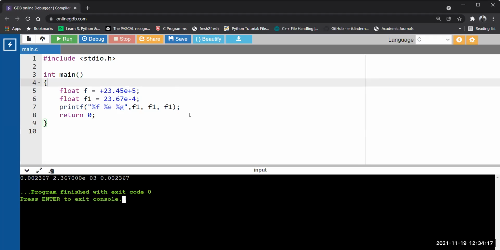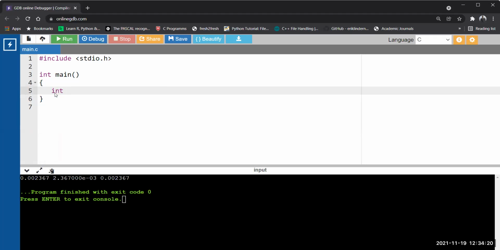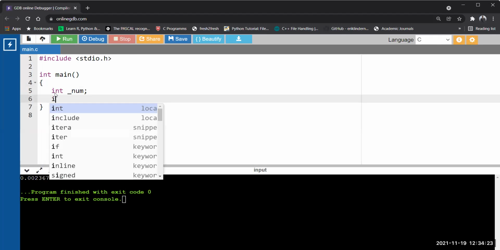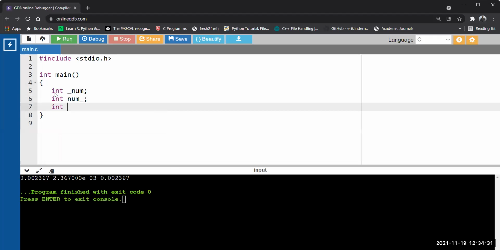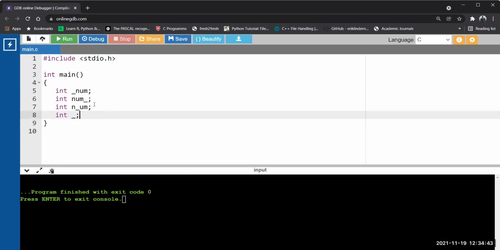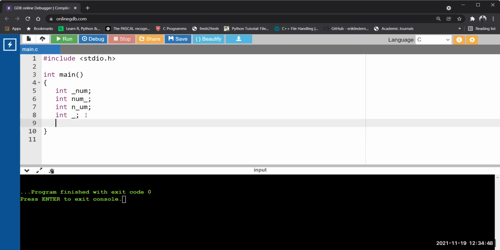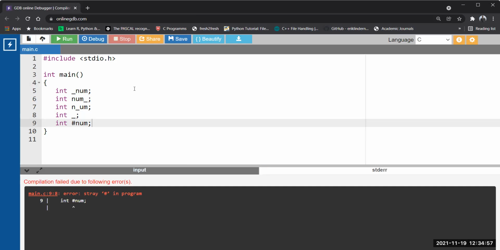Some examples of forming the variable names. Integer underscore num. Now I'm writing integer num underscore. See, both are different, correct? They come in a different way. So now again I am declaring num. Run this. See, no problem, correct? So can a variable name be only underscore? We can check this. Only underscore. Let us run. See, no issue. We cannot keep these things. Integer, suppose hash num, not allowed. Hash has a separate meaning.